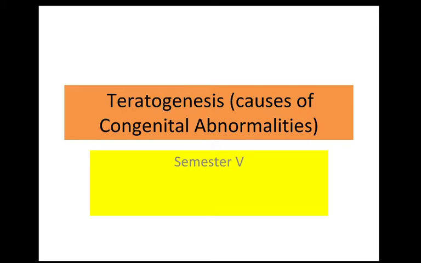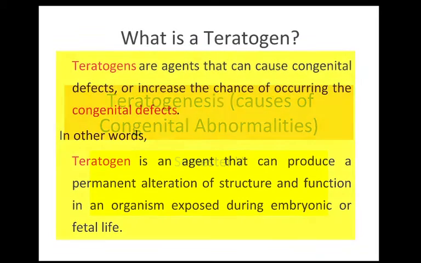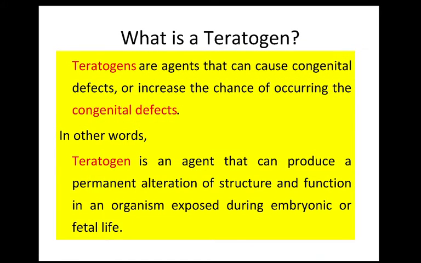Today I am going to discuss the topic teratogenesis, causes of congenital abnormalities. Teratogens are agents that can cause congenital defects or increase the chance of congenital defects occurring. Basically, teratogens are agents that cause permanent alteration of structure and function in an organism that is exposed during embryonic or fetal life.